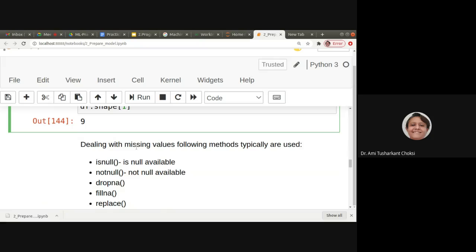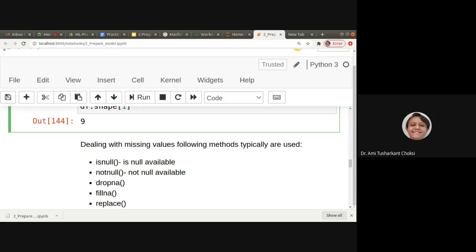Now, dealing with missing values. We have started with the outliers, but if we want to know whether missing values are there, then what to do?